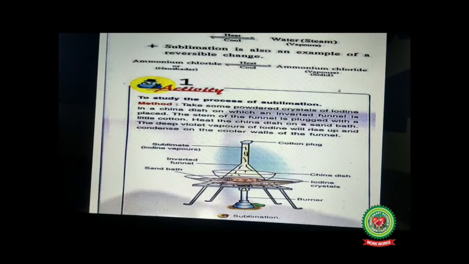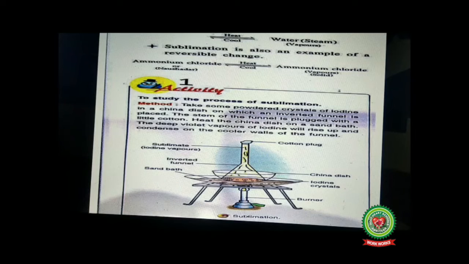Now let's study its activity. To study the process of sublimation, take some powdered crystals of iodine in a china dish. You can see a china dish in the picture and some iodine crystals are placed inside it, on which an inverted funnel is placed. You can see the apparatus correctly. The stem of the funnel is plugged with a little cotton. A cotton plug is there on the top of the stem of the inverted funnel so that no vapors could escape out from it.